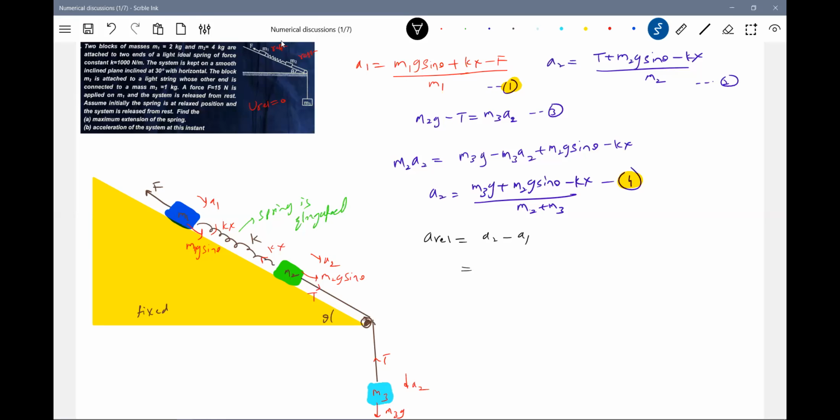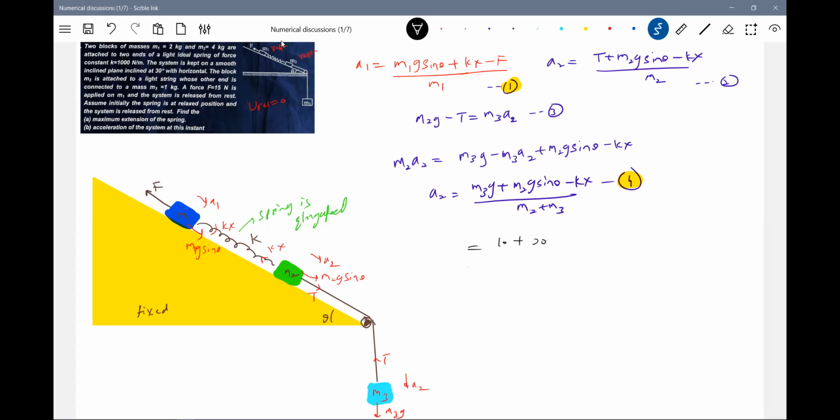Here, let me calculate the A2 and A1 values, so that will be easy for me, because the equation will become like this. This will be 10, M2 is 40, theta is 30 degrees.